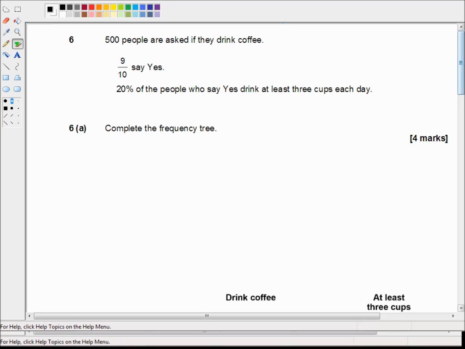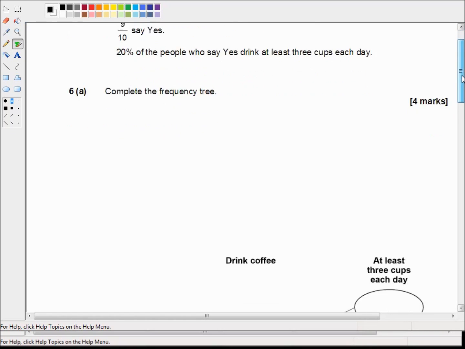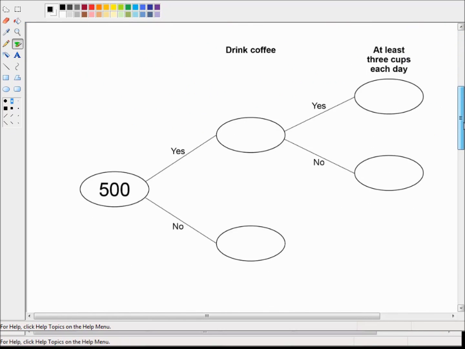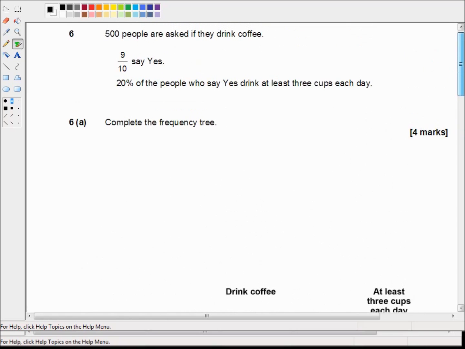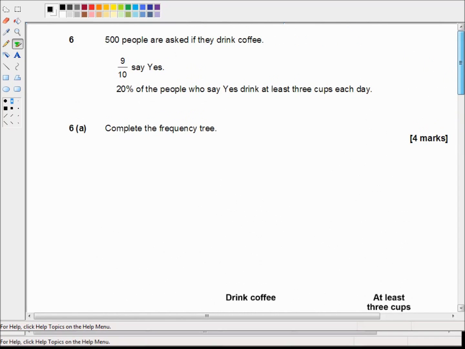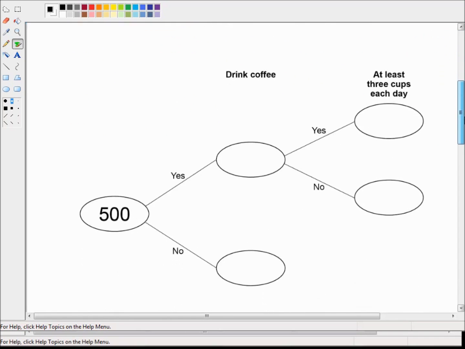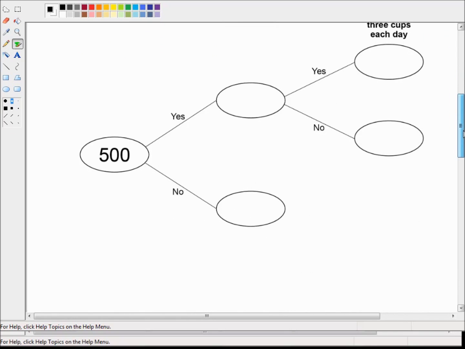So let's have a look. We've got 500 people drink coffee, so the first thing says 500, which has already been filled in for us. That's very kind of them. So 9 out of 10 say yes, which means 1 out of 10 say no, and 1/10 of 500 is just 50. Now if 50 people say no, then the remainder, which is 450, say yes. So 9/10 of 500 is 450.